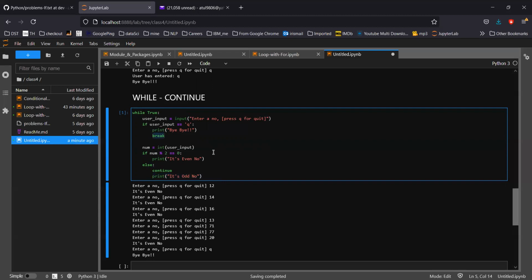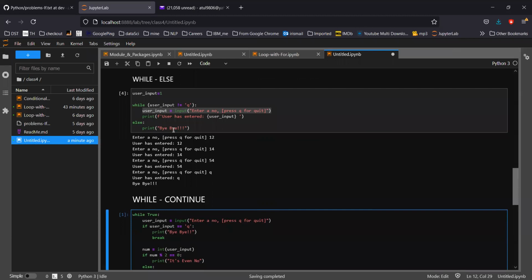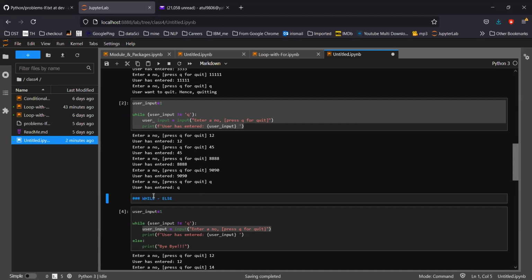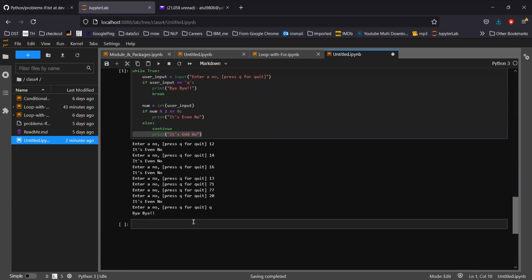So break, as the name says, will break the loop, and continue will continue the loop, skipping all the further instructions. So while with else, while with continue, while with break, these combinations you can design your logic. Remember just one thing: while supports an infinite loop. So if you put any condition which is never going to be false, let's say this.